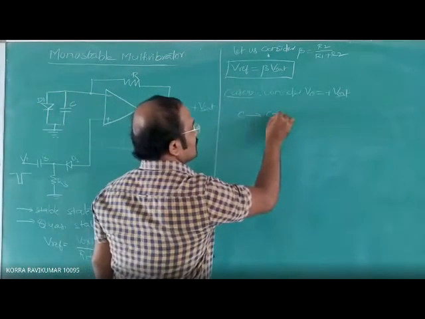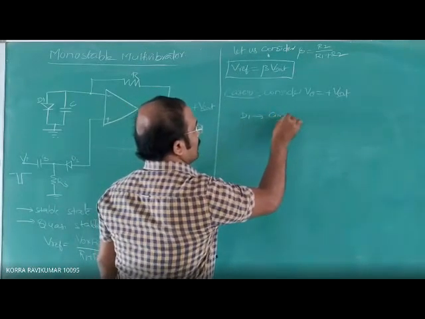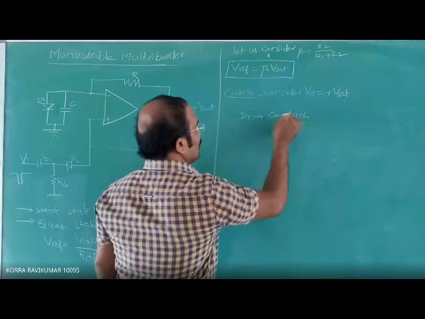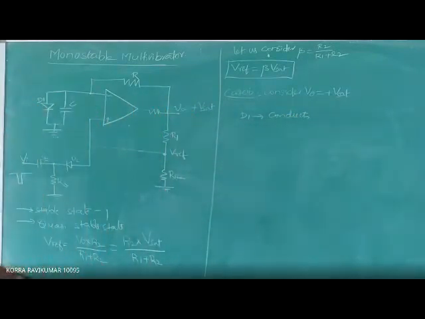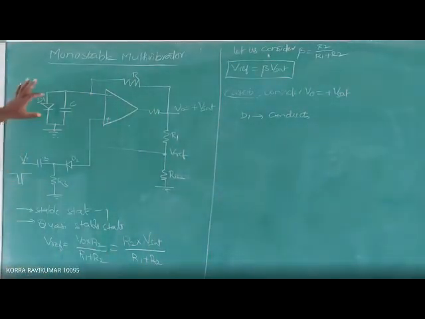Capacitor conducts, diode conducts and it comes in forward bias. If it conducts and is in forward bias, this diode clamps the voltage across the capacitor to 0.7 volts.